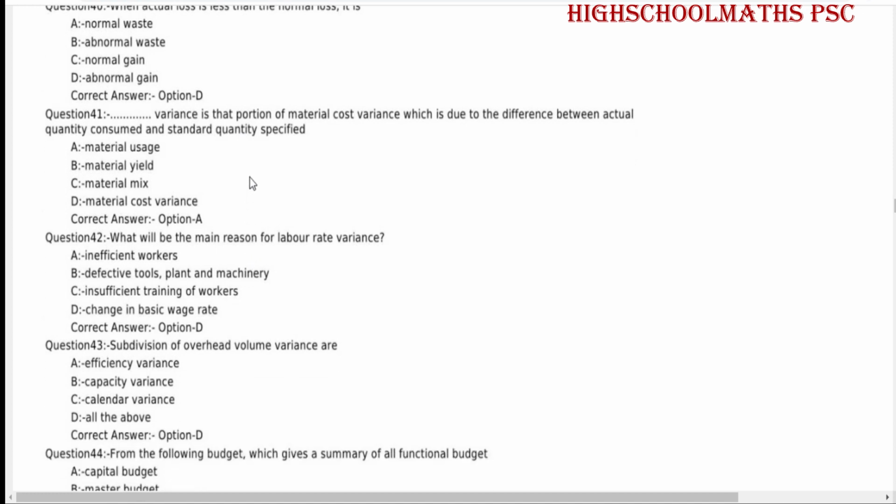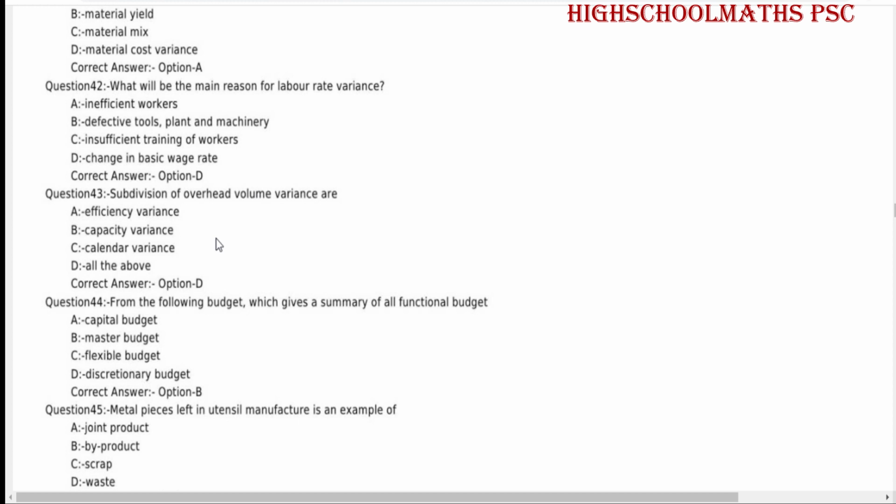Material usage variance is that portion of material cost variance which is due to the difference between actual quantity consumed and standard quantity specified. What will be the main reason for labor rate variance? Change in basic wage rate.